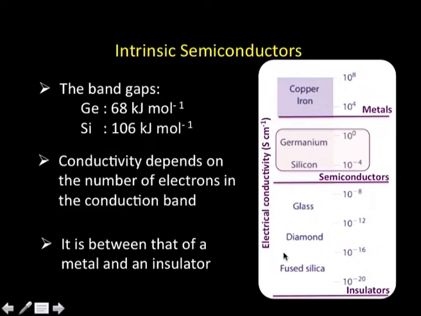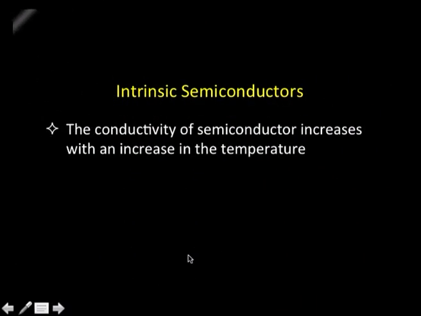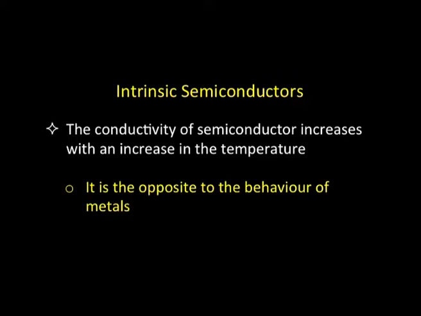Let us move further. As I just mentioned, in an intrinsic semiconductor the conductivity increases with temperature because more electrons will be able to move from the valence band to the conduction band. You see that this behavior of semiconductors is opposite to that of metals. In the case of metals, if we raise the temperature, the conductivity decreases. That is a very interesting observation we have to keep in mind.